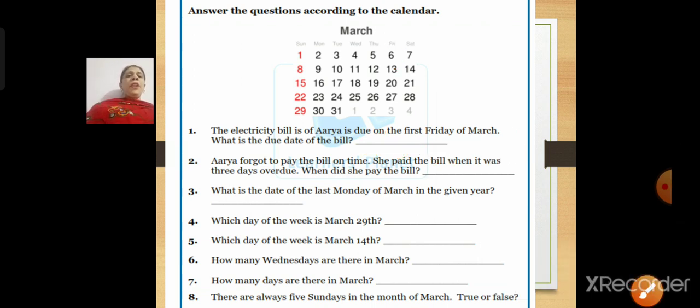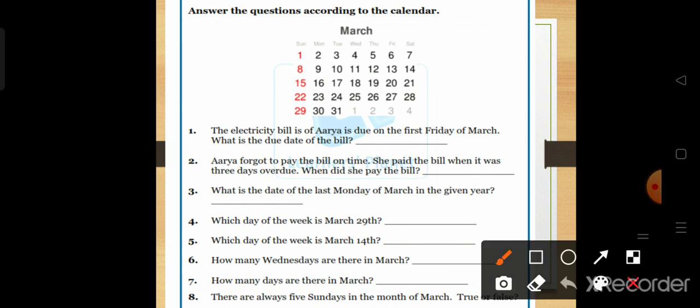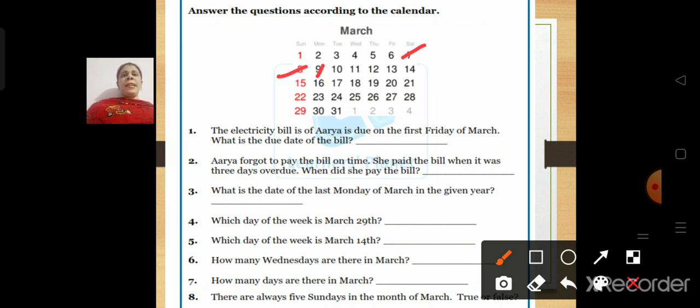Arya forgot to pay the bill on time. She paid the bill when it was 3 days overdue. When did she pay the bill? Now what was the due date of the bill? It was the first Friday of March, that is 6th March. Okay. Now she forgot to pay the bill on 6th March. So she paid 3 days overdue. So what you are going to do is add 3 days to that 6th March. So 3 days due will be, after 6 there will be 7, 8 and 9. So the date when she paid the bill was 9th March.